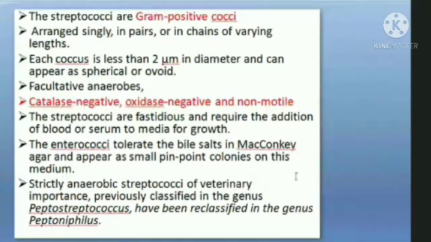But along with that, some strains of Peptostreptococcus, like Peptostreptococcus indolicus, are also responsible for causing summer mastitis. So when you talk about summer mastitis, the very first name that clicks is Corynebacterium pyogenes, also named Archanobacterium pyogenes. But along with that, some Peptostreptococcus strains, specifically Peptostreptococcus indolicus, are responsible for causing summer mastitis, right? So this is how it goes.